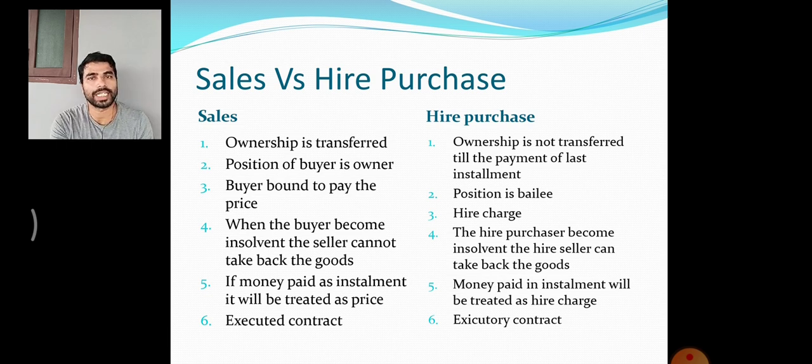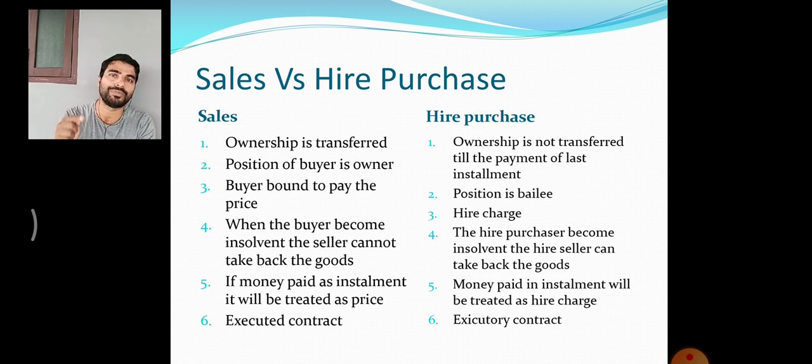As I said, in case of sales, the ownership is transferred. But in case of hire purchase, the ownership will transfer only on the payment of the last installment. Number 2: in case of sales, the buyer in possession is the owner. There is no question at all, because the buyer is the owner. But in case of hire purchase, the buyer in possession is a bailee. He is just holding bailed goods.